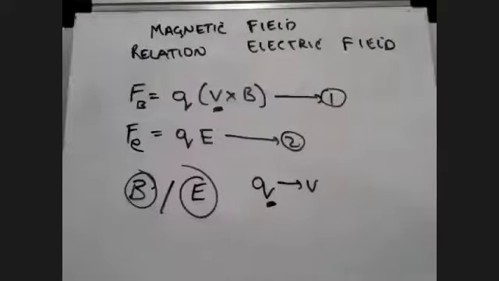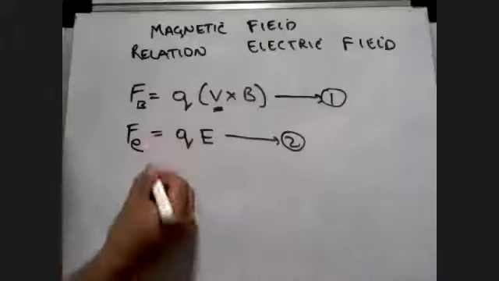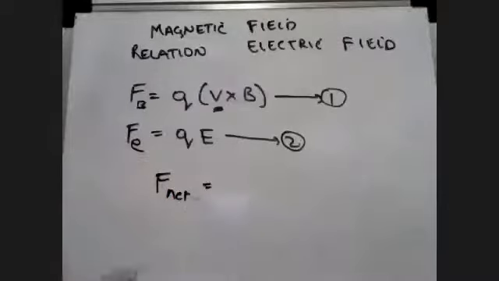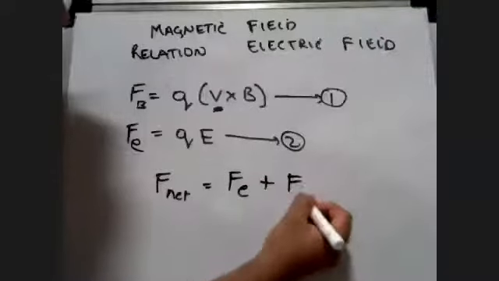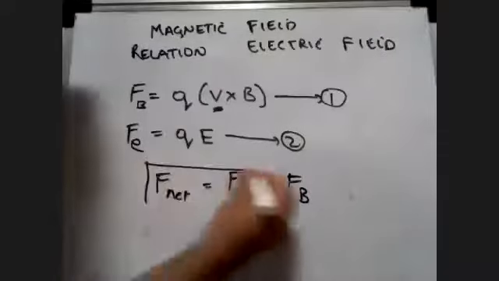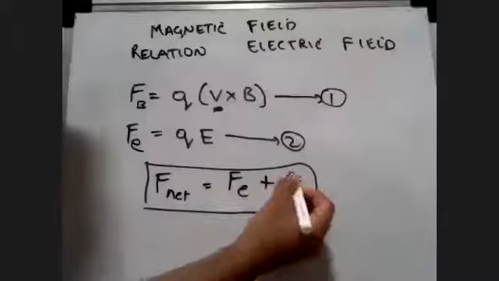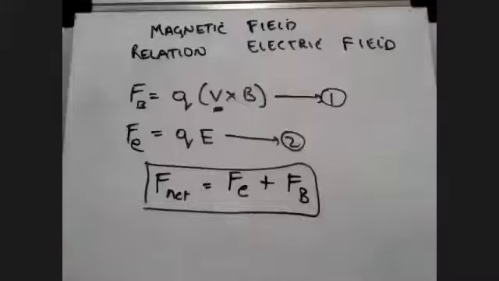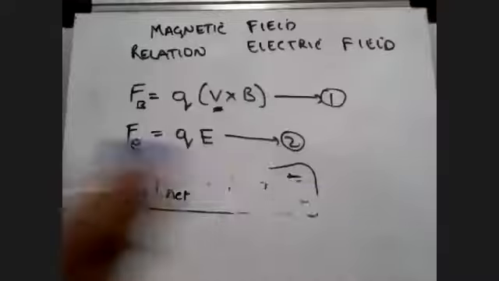In that case, I can say that the net force, F net, will be equal to electric force plus magnetic force. Is this understood, students? All of you? Yes, sir. Okay.